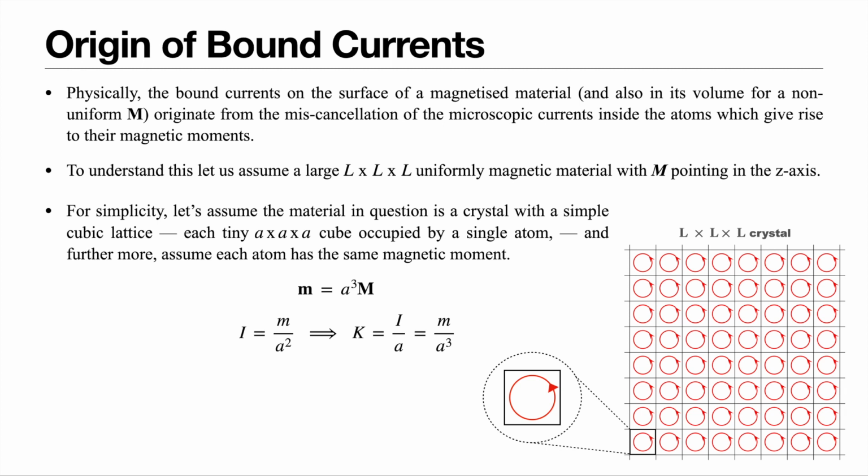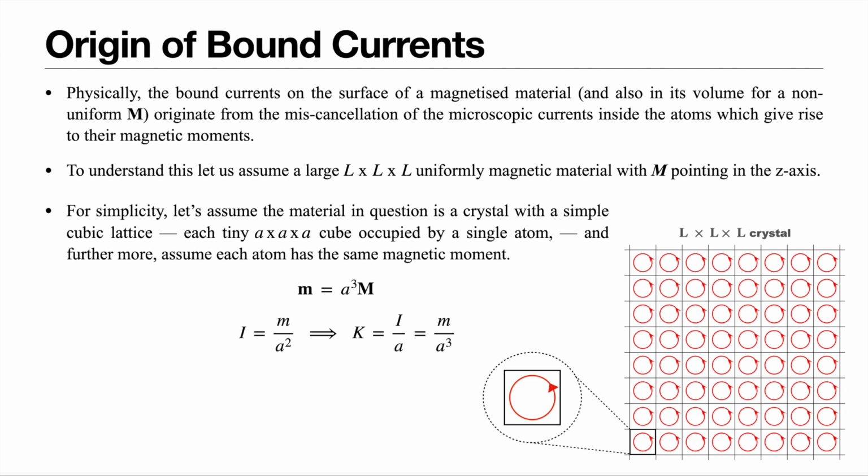When the external magnetic field is applied on the material, it makes the dipoles orient along its direction, and thus it induces microscopic currents inside atoms. Those microscopic currents may or may not get cancelled. When there is a difference between magnitudes, they give rise to what we are calling bound currents.